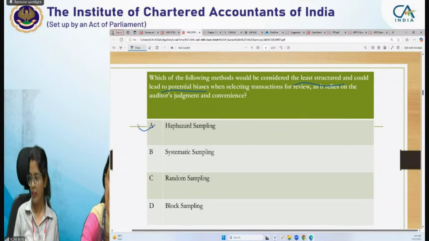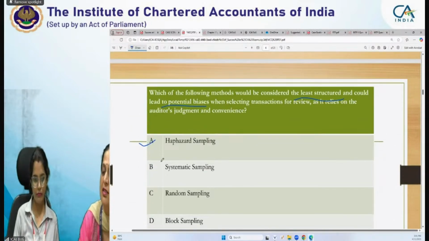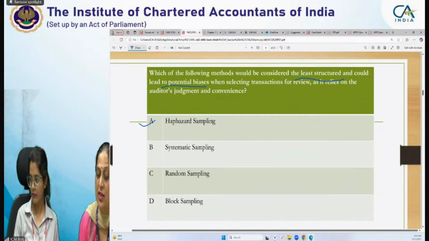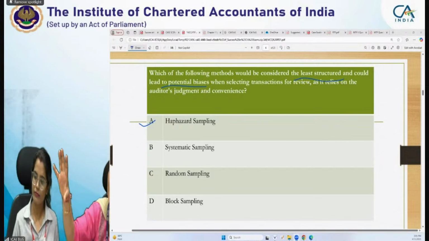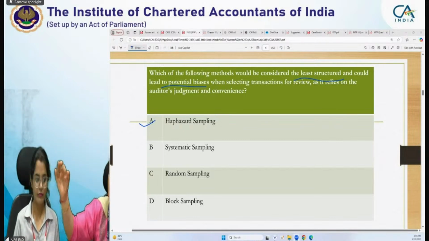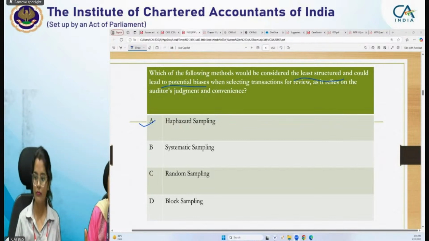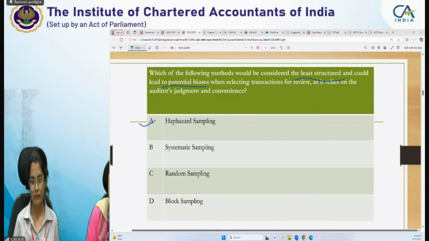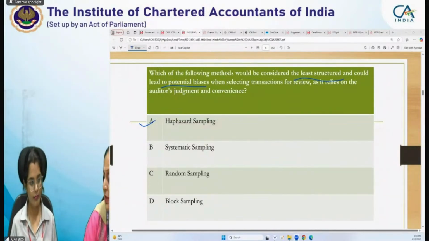The answer will be haphazard sampling, because systematic will definitely be structured. Random sampling is not, we can have any of the sample, so biasness will not be there. And in block sampling, we take like 1st to 100th or 1st to 200th. So that is block sampling. So it is haphazard sampling, right?